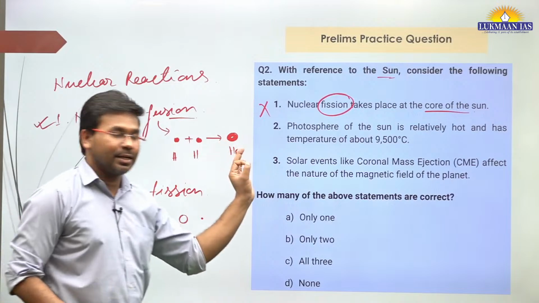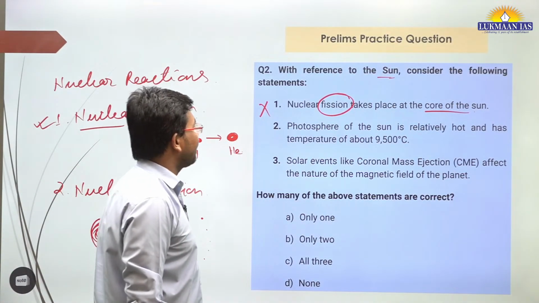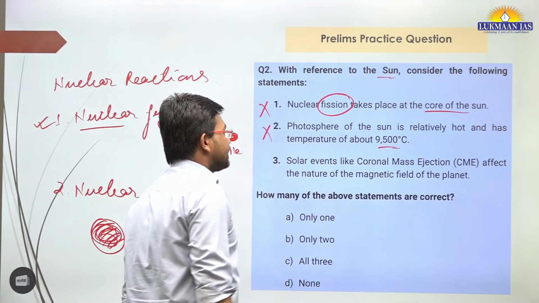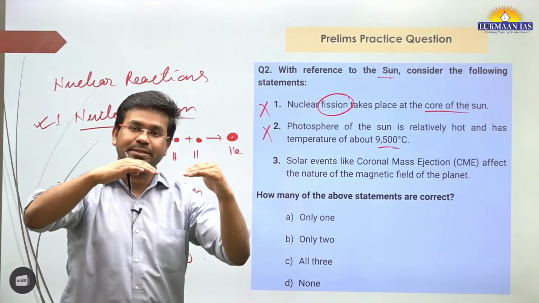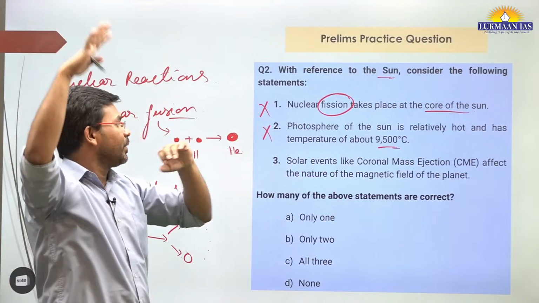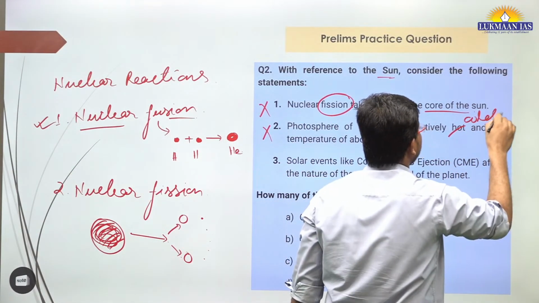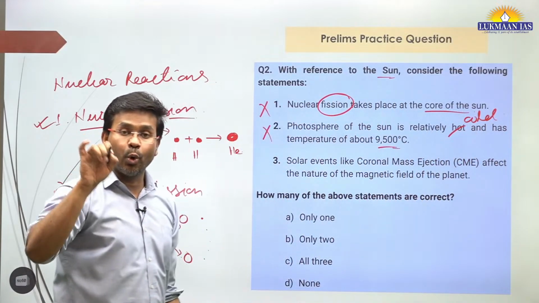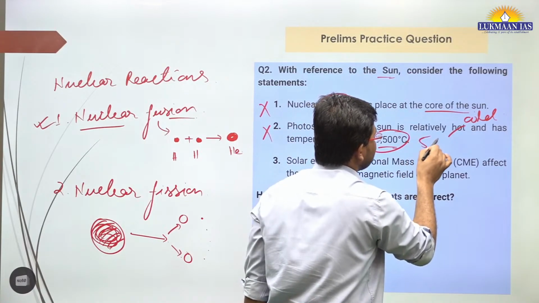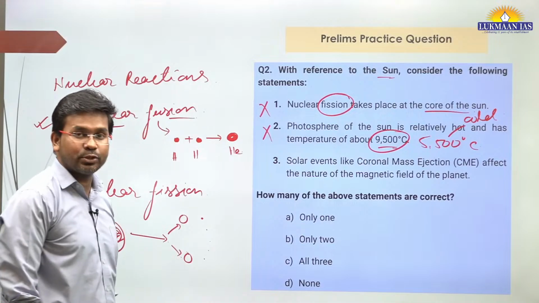Now the second statement says the photosphere of the sun is relatively hot and has a temperature of about 9,500 kilometer. This statement is wrong. The photosphere is much above the surface of the sun, so there it is relatively cold as compared to the core of the sun, and here we find a temperature of about 5,500 degree centigrade. So the second statement is also wrong.